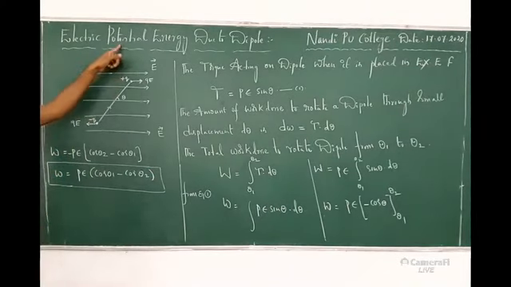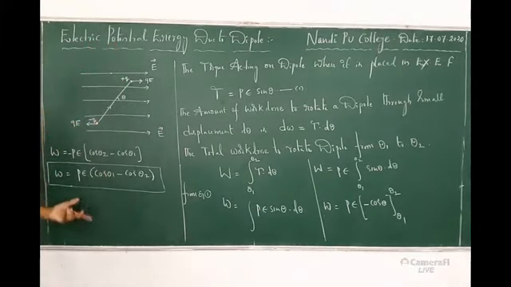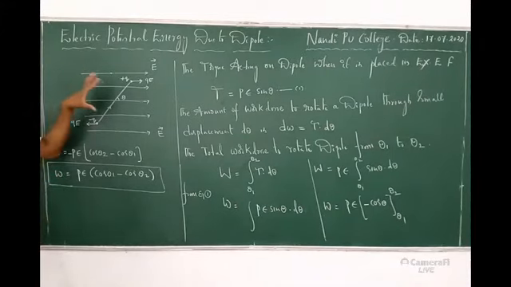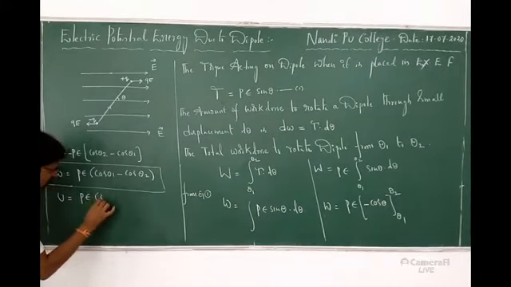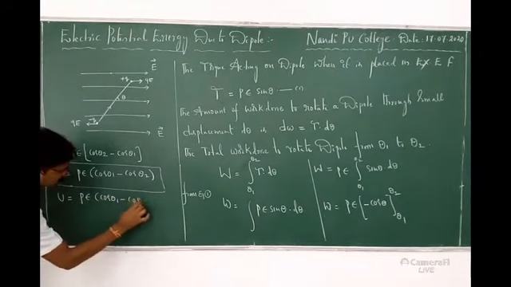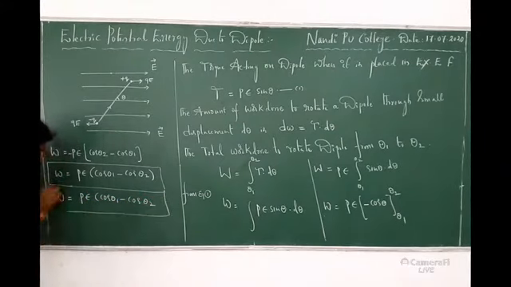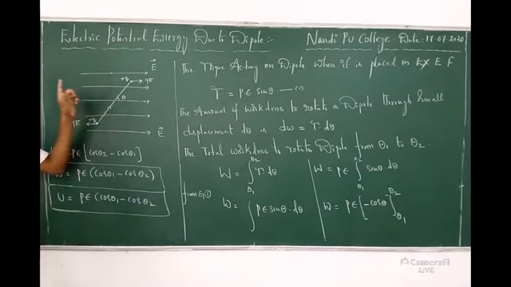But what is our concept? Yes, you have very good knowledge about this. Once you know the work done, it is automatically converted into potential energy at the particular location of the dipole. So W is equal to PE into cos theta 1 minus cos theta 2. Can I write it as potential energy? Yes. Why? Because this work done is nothing but potential energy, that is equal to PE cos theta 1 minus cos theta 2. This is what? Potential energy of a dipole in a uniform electric field. This is a standard expression.